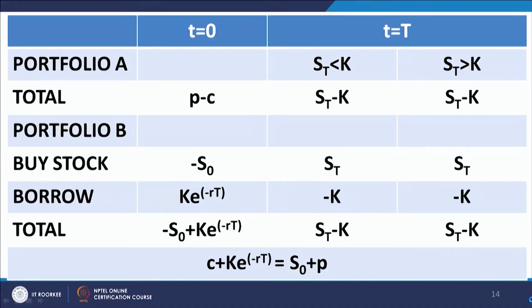So, I buy the stock which constitutes the underlying asset of the two options that constitute portfolio A. Obviously, that will cost me a price of S naught. So, I minus S naught, because it is a cash outflow. So, it occurs at t equal to 0. I pay the current market price of the stock, which is S naught.